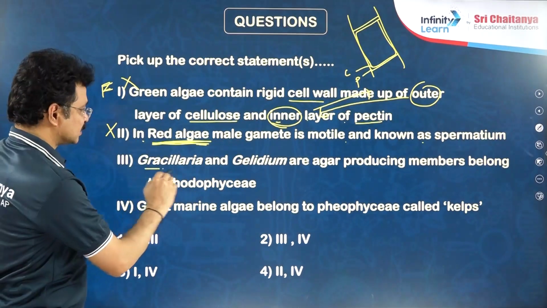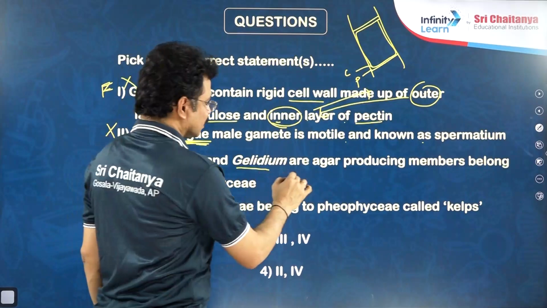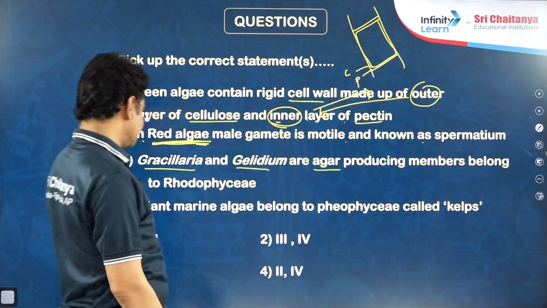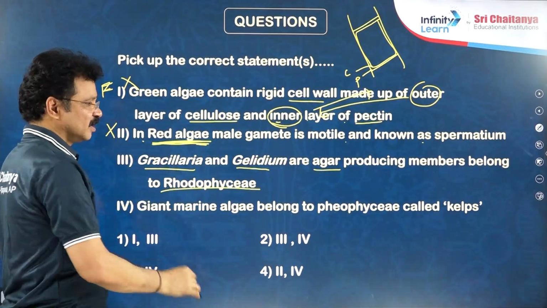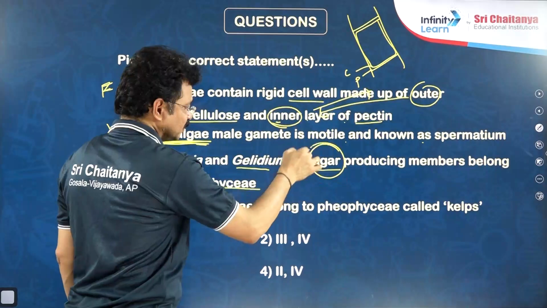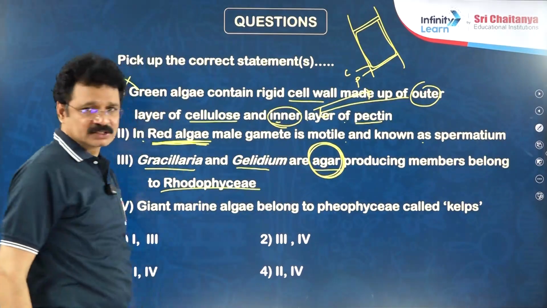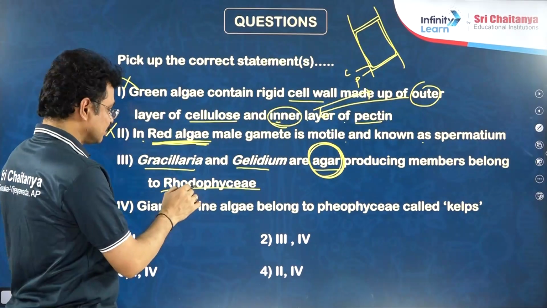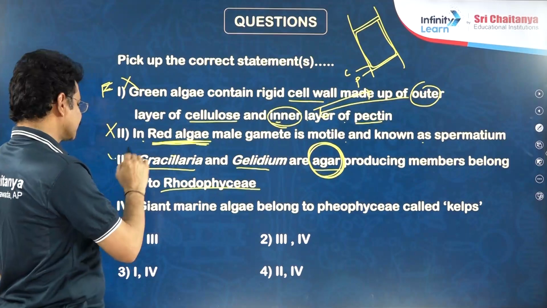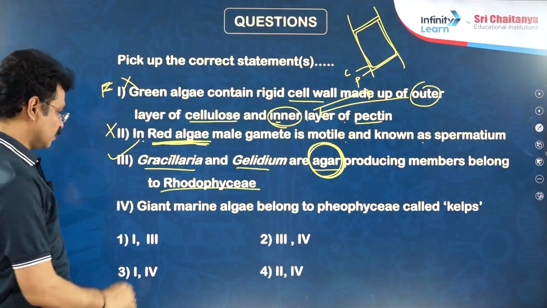Next statement, Gracilaria and Gelidium are agar-producing members belonging to the rhodophyceae. Agar is an economically beneficial inert polysaccharide obtained from red algal members like Gracilaria and Gelidium. True statement. Statement number 4.